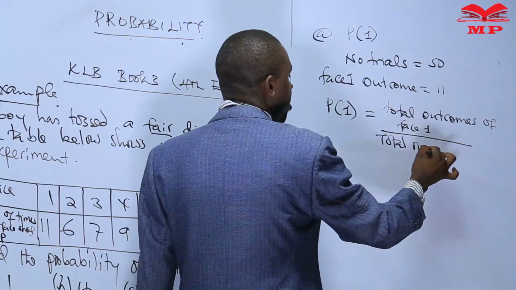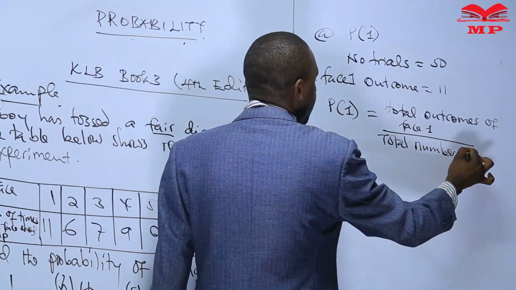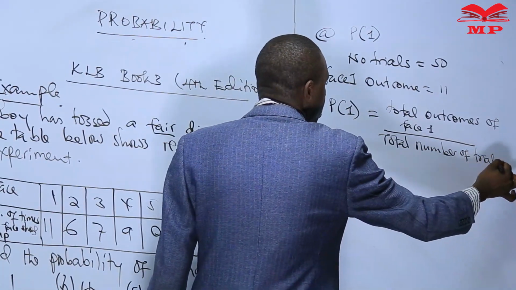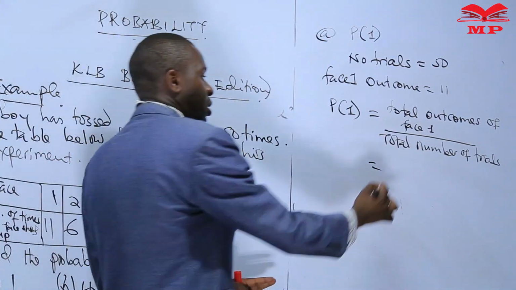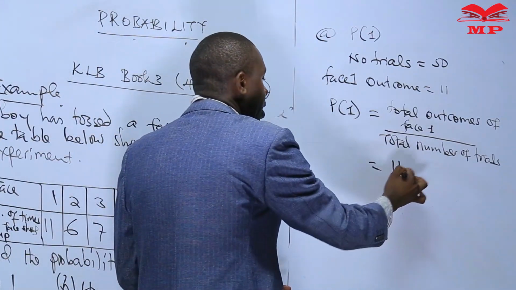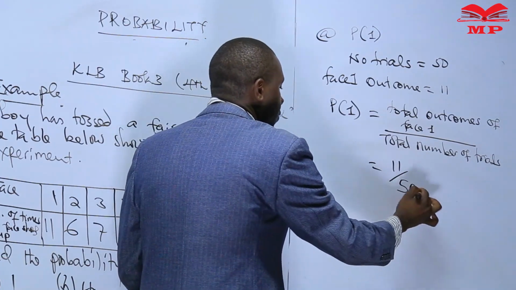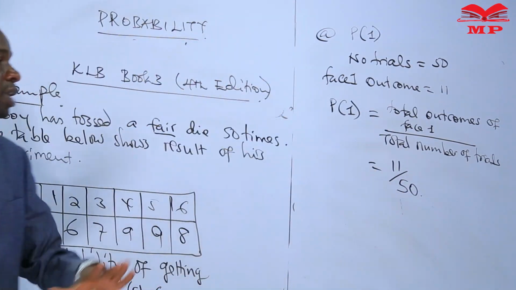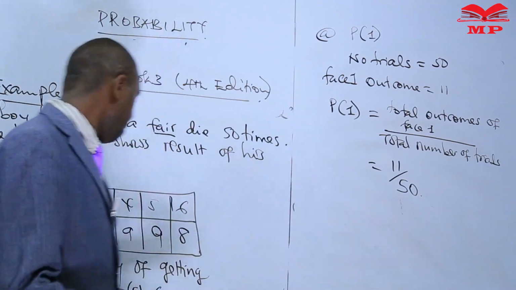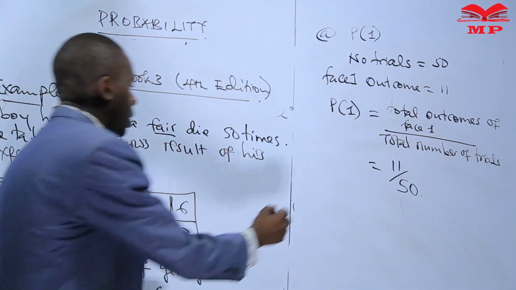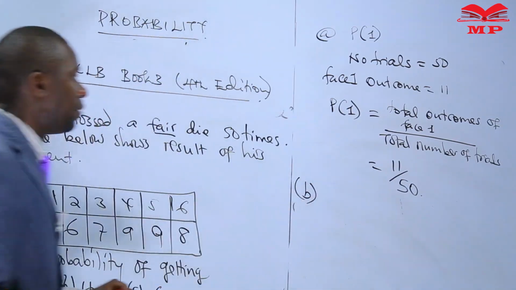So in this case, this will be 11 out of 50. So the chance of getting face 1 is 11 out of 50. What about face 4?